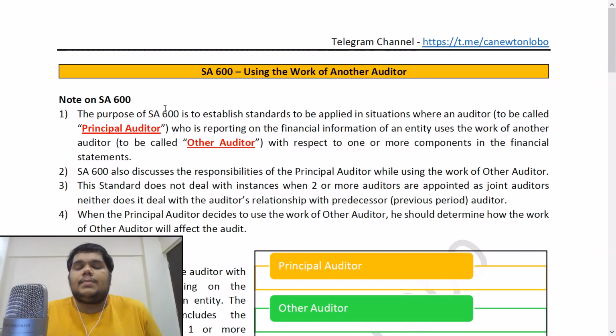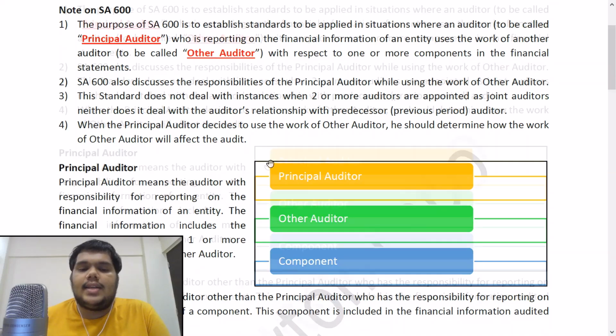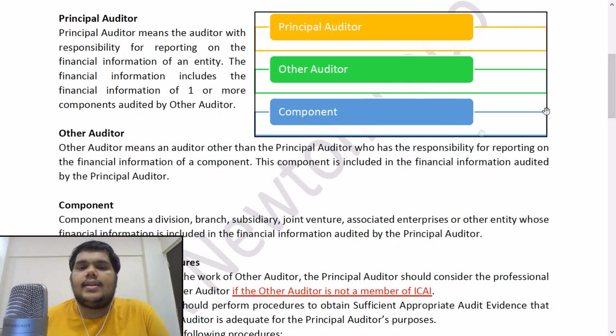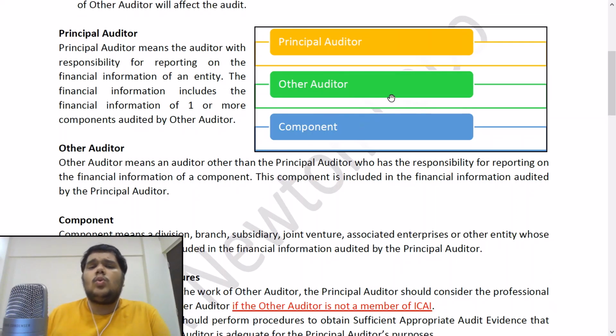So the first key term is principal auditor, the second key term is other auditor, and the third key term is component. You can see this diagram on your right side. It is listing down the three keywords that are used extensively throughout this standard: principal auditor, other auditor, and component. Now, who is the principal auditor? Principal auditor is the auditor who is going to use the other auditor's work. He is the principal auditor.